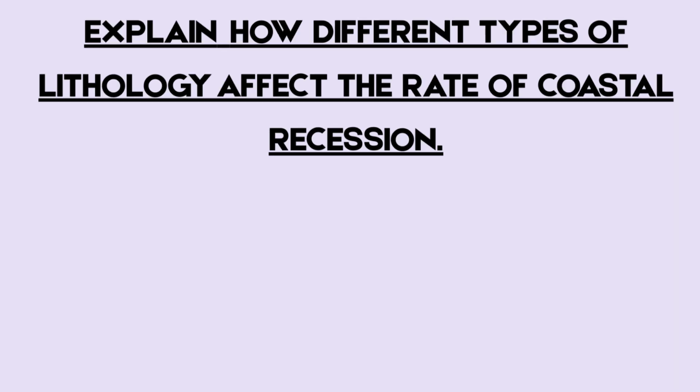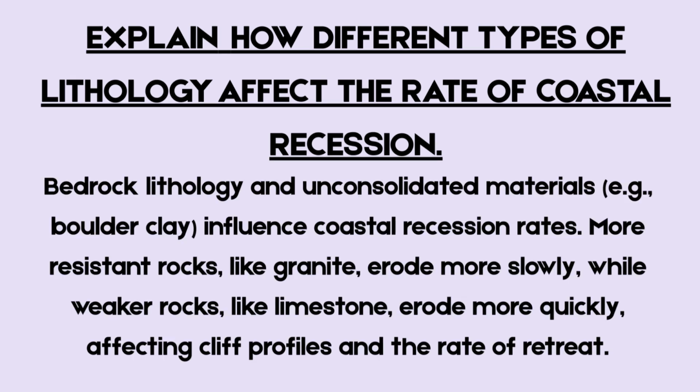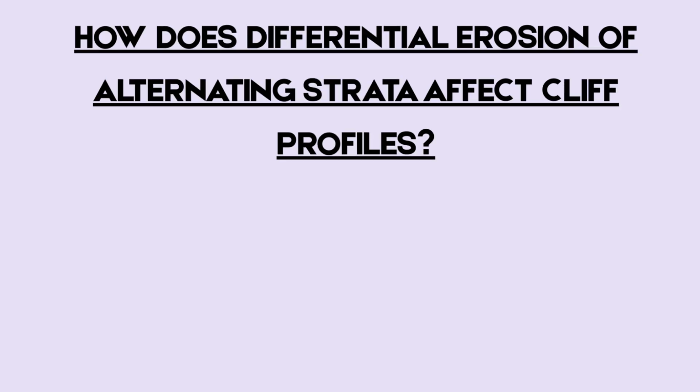Question 8. Explain how different types of lithology affect the rate of coastal recession. Bedrock lithology, e.g., igneous, sedimentary, metamorphic rocks, and unconsolidated materials, e.g., boulder clay, influence coastal recession rates. More resistant rocks, like granite, erode more slowly, while weaker rocks, like limestone, erode more quickly, affecting cliff profiles and the rate of retreat.